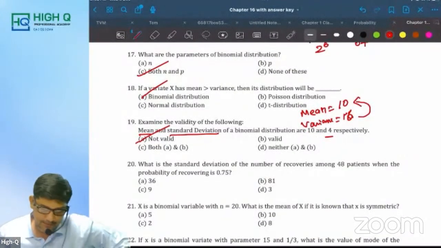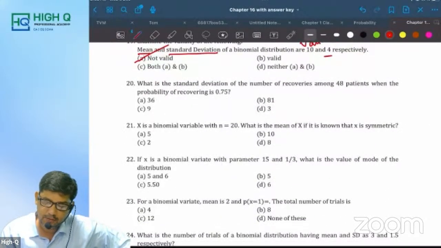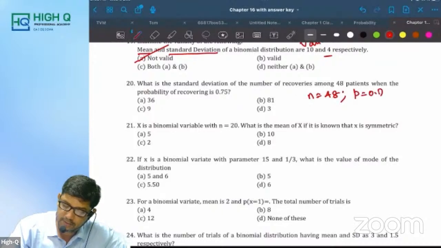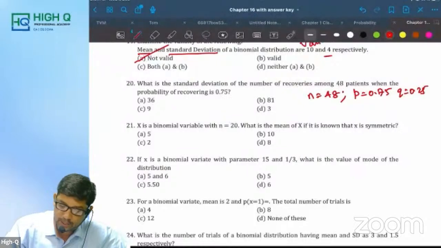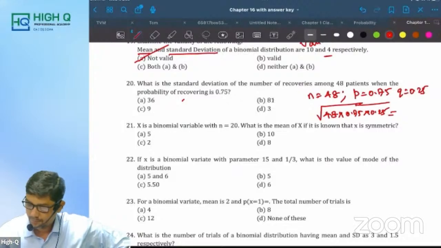Okay. Next. What is the standard deviation of the number of recoveries among 48 patients when the probability of recovery is 0.75? N is equal to 48, P is equal to 0.75, and Q is equal to 0.25. So what is the standard deviation? Root of NPQ. 3.